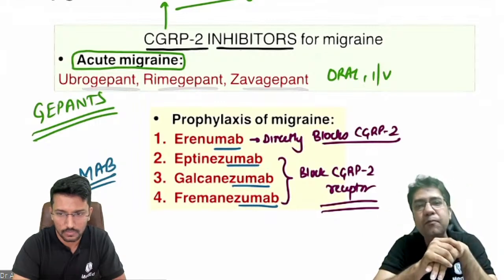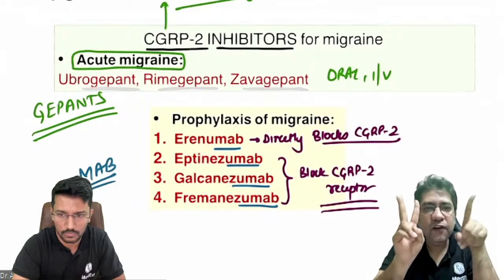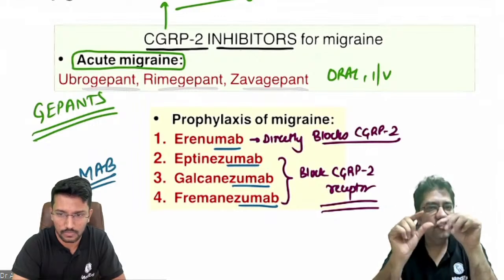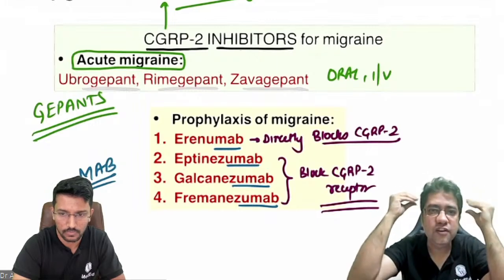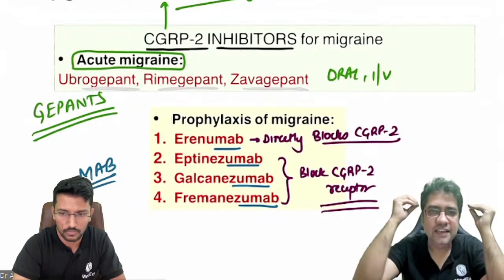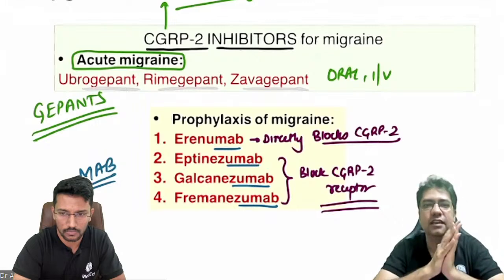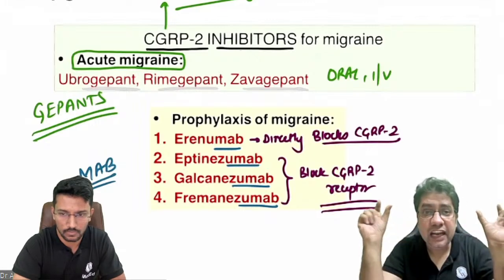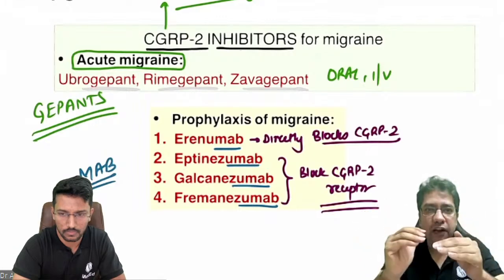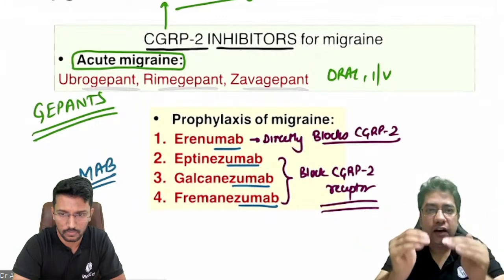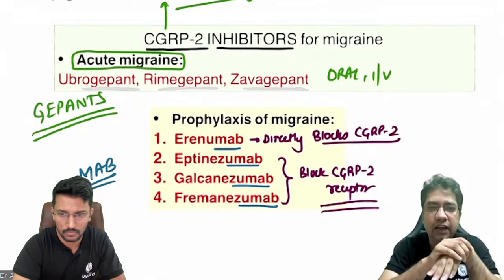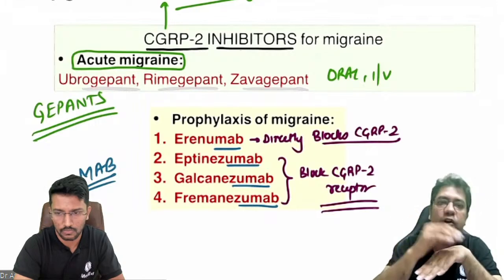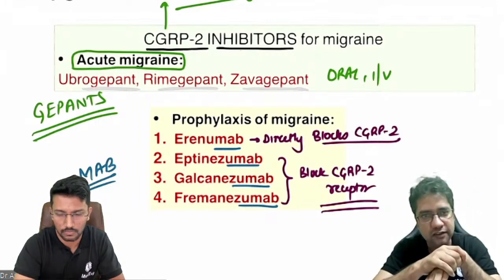Second point, why is propranolol used? Propranolol has two properties. The first property, propranolol is a beta blocker. It produces vasoconstriction. Second point, the main reason why we use propranolol is that, just like a lignocaine-like drug, propranolol has local anesthetic action. Just like lignocaine and valproate, propranolol also blocks sodium channels on neurons.